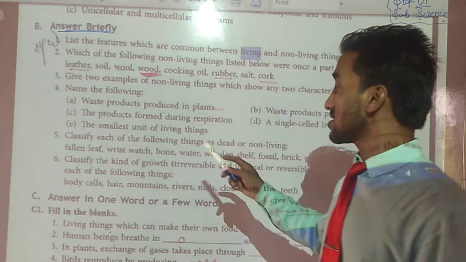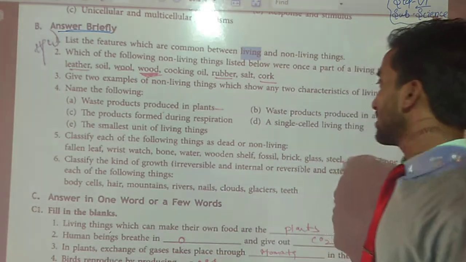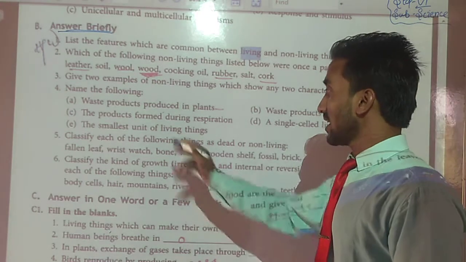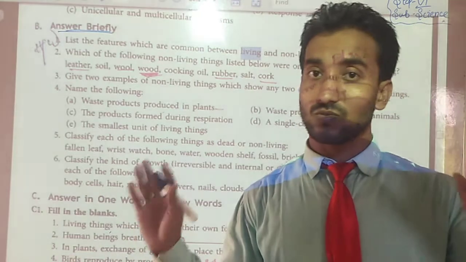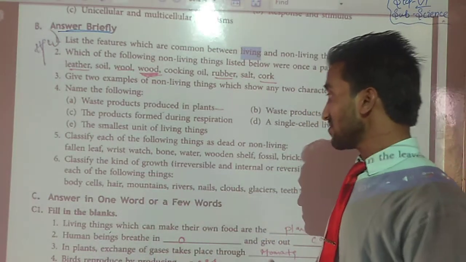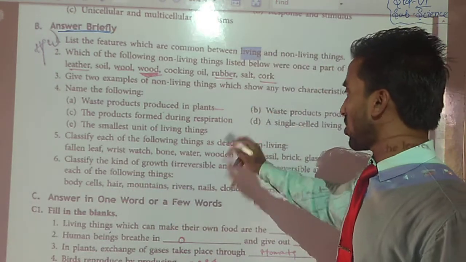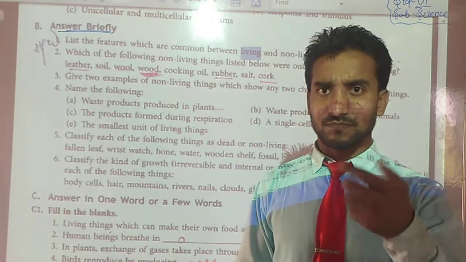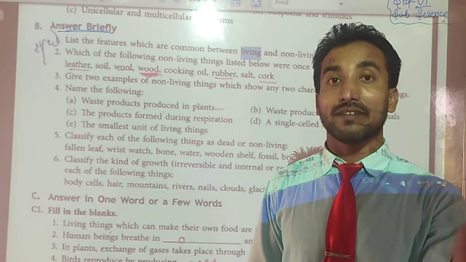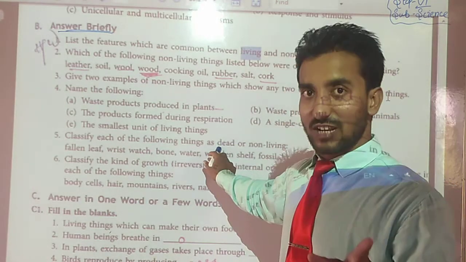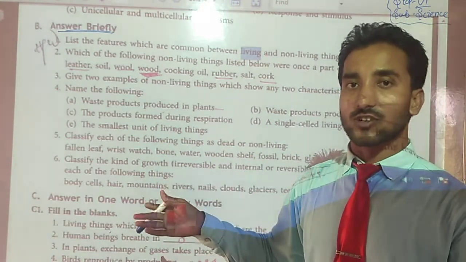Okay, students, so this is all about the question. See question number 5. Classify each of the following things as dead or non-living. Students, it's your turn to do. I will not solve it. Okay. If I talk about dead or non-living things, maybe there is a little suspicion between living or dead. Dead becomes also non-living, but it was earlier a living thing. Dead means it is a part of living things, but non-living things are completely non-living, which has completely different characteristics from living things.